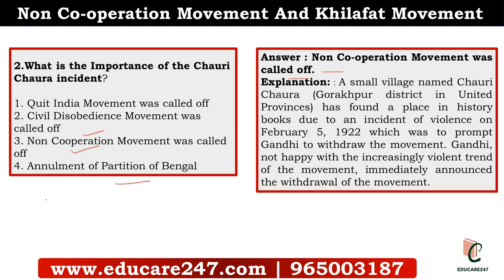So when was the non-cooperation movement approved? In 1920. And it lasted till February 1922. What had happened in Chauri Chaura was that an incident which took place at a village became violent, and because of this violence, Gandhiji was prompted to call off the movement. So you saw in the previous question that non-violence was one of the ingredients of the NCM, but since it became violent, Gandhiji had to call off the movement.